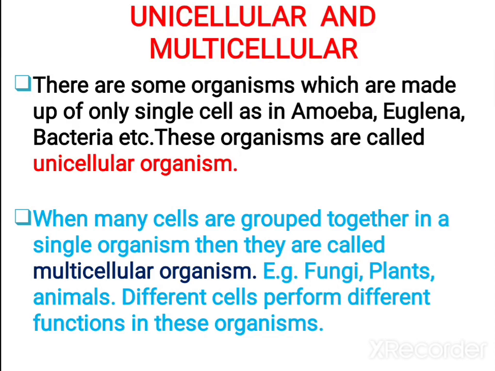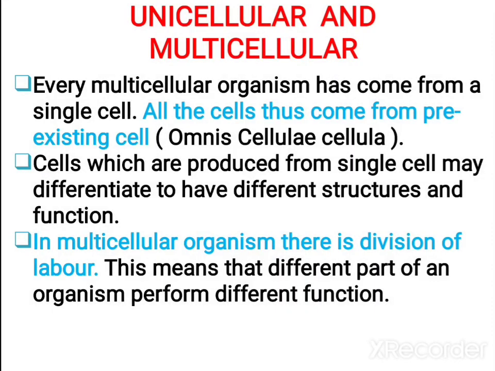The cells together form tissues, the tissues together form organs, then organs together form organ systems and the organ system ultimately forms the organism. Fungi, plants, animals all come under this category. Different cells perform different functions.